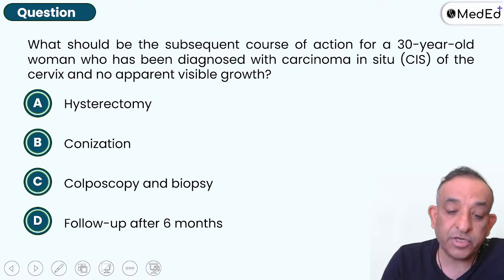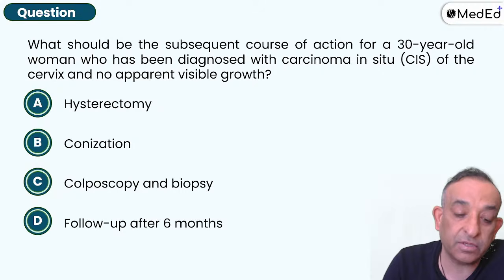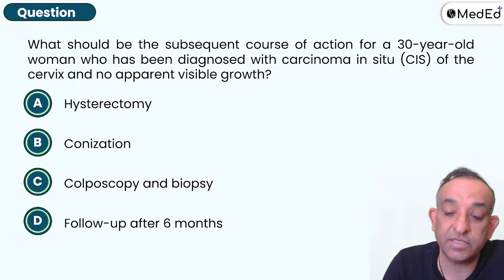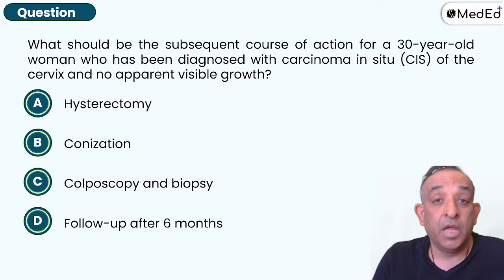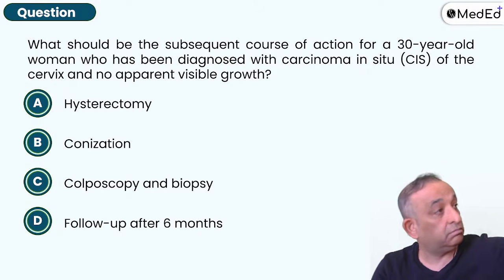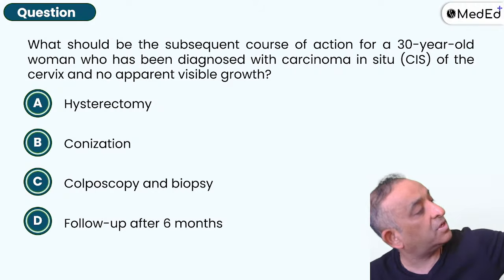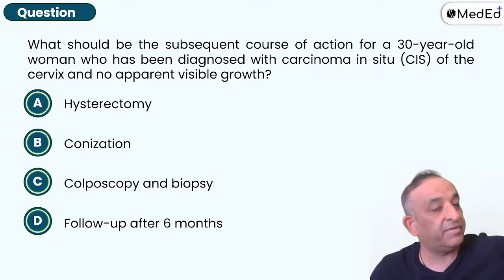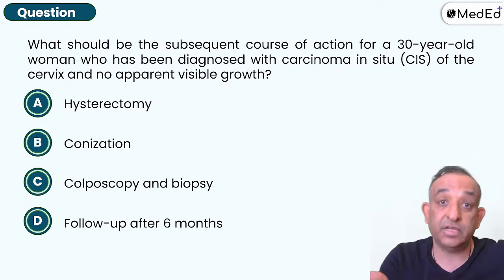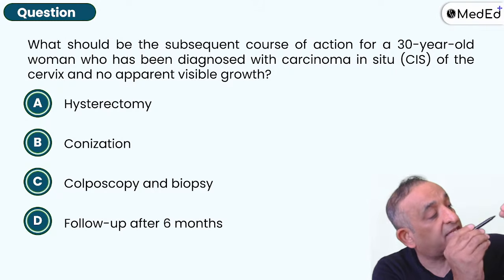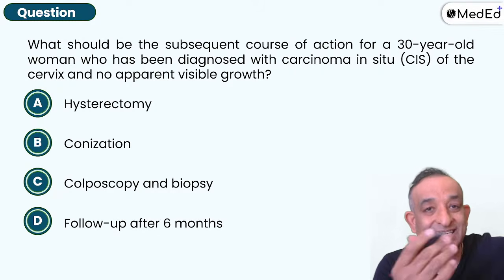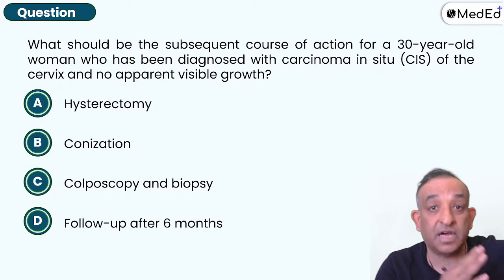Next question. What should be the subsequent course of action of a 30-year-old woman who has been diagnosed with carcinoma in situ of the cervix and no apparent visible growth? You've done a pap smear. The cervix was fine. It looks absolutely normal to me. But the pap smear shows CIN3, carcinoma in situ. So the cells on the cervix, more than two-thirds bad, CIN3. All are bad, carcinoma in situ.